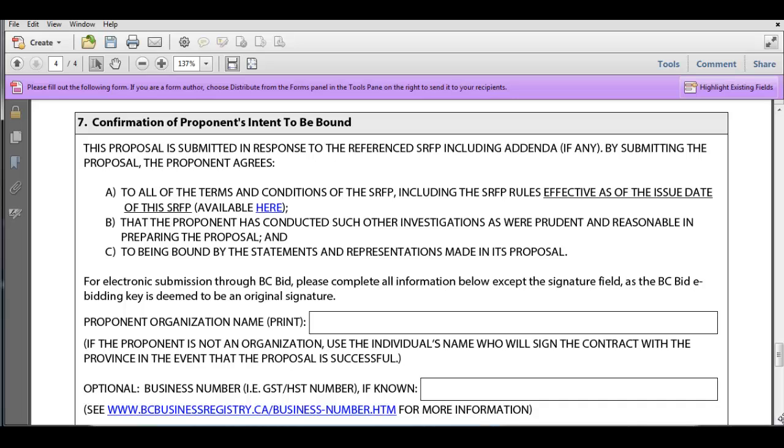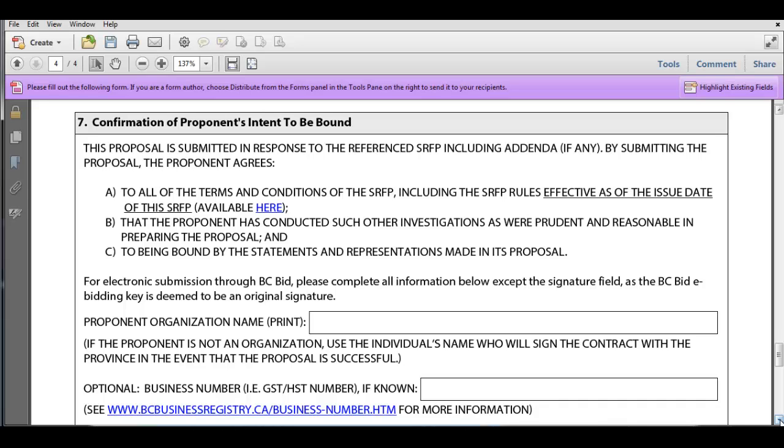So the province is bound to the process that it's laid out in the SRFP, and you as a proponent who has submitted a compliant proposal, you are bound to what you have said in your proposal. So it's a bit of a mutual agreement on both parties. Okay? So if you are doing an e-bid through BC Bid, you want to fill out all of these boxes except the signature field, because by submitting through the BC Bid e-bidding function, you have an e-bidding key, and that's deemed to be equivalent to a signature. So you don't have to sign it if you're doing an e-bidding. If you are submitting in hard copy, you must include a signature. Don't miss that. That's a critically important piece of this process.